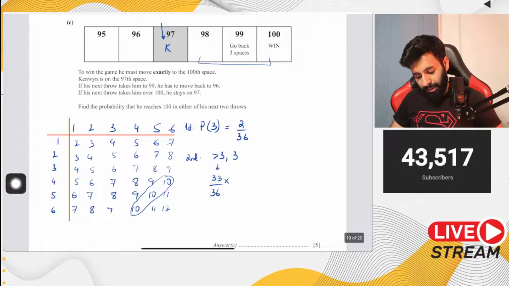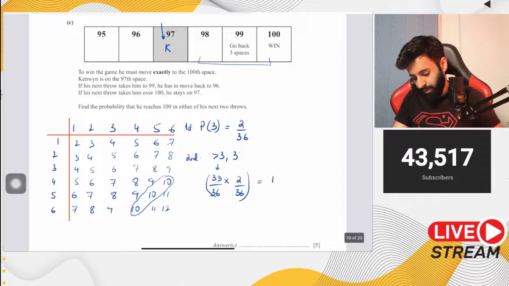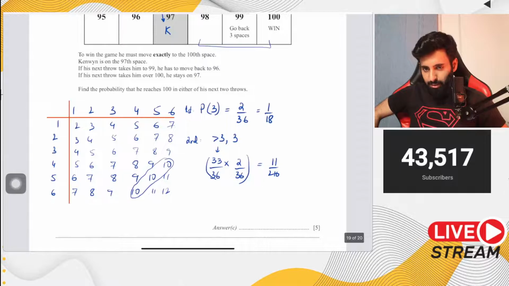And then what is the probability of getting a 3? That would be 2 upon 36. Okay. So let's work this out. 33 into 2 divided by 36 divided by 36. So that's equal to 11 over 216. And let's simplify this also. This is equal to 1 upon 18. But this is not the only way that he can win.